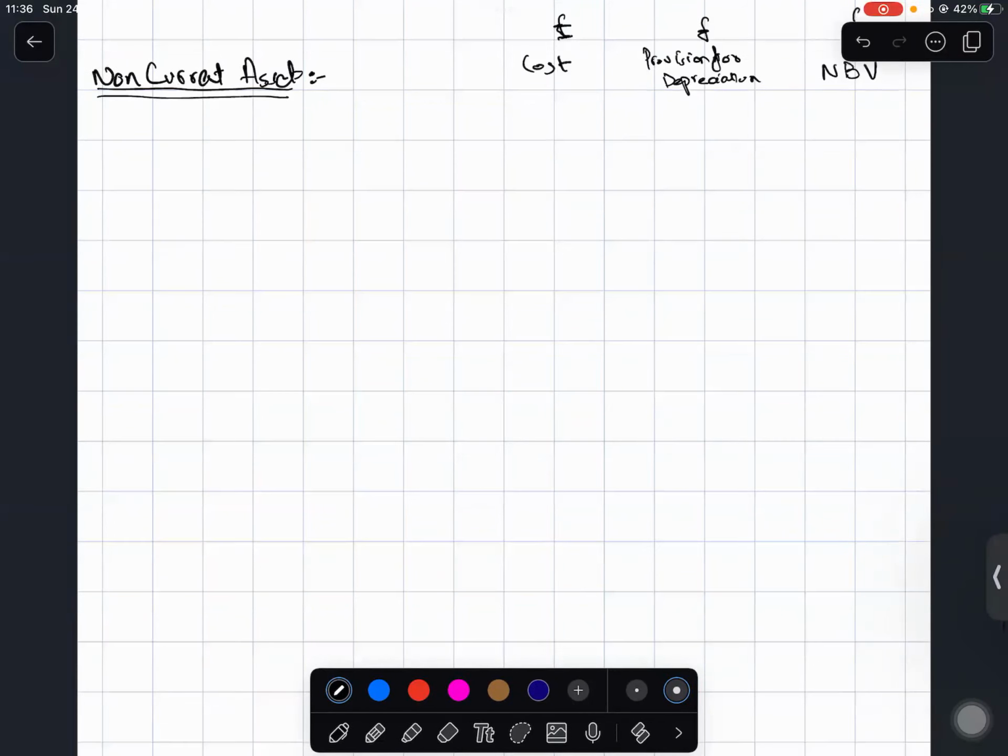All right. So let's say you have two non-current assets: plant and machinery, and buildings. You can have many others, but just for the sake of an example, we'll also use some amounts here, so that I can show you how total assets will equal total liabilities and total equity.